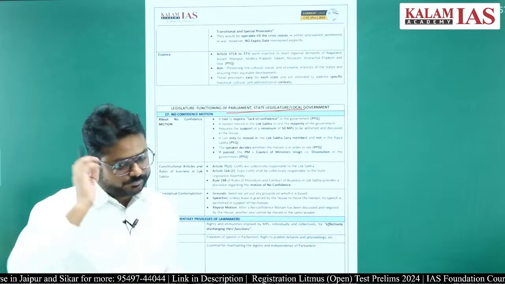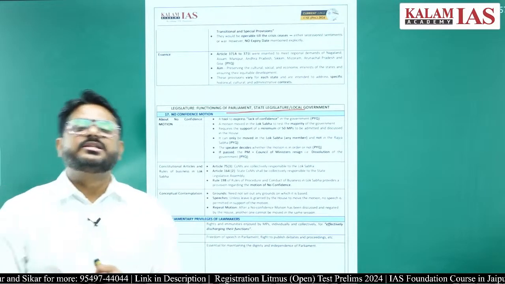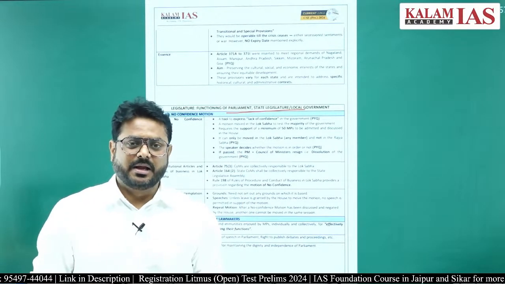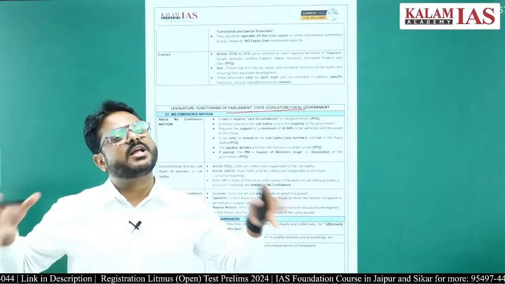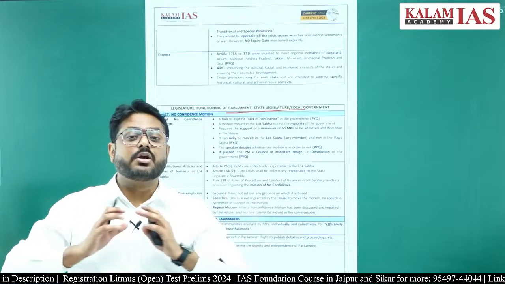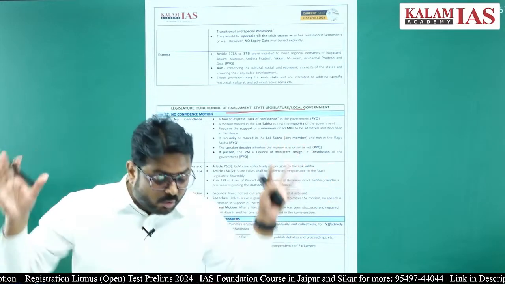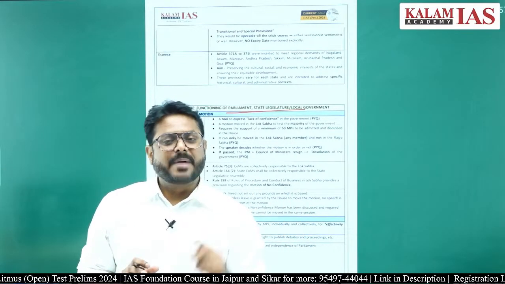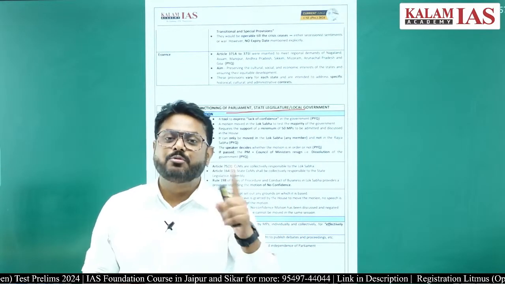So what are the conditions under which this no confidence motion can be applied? This no confidence motion is a censure on the government. If the no confidence motion gets passed, the Prime Minister and the Council of Ministers will have to resign.